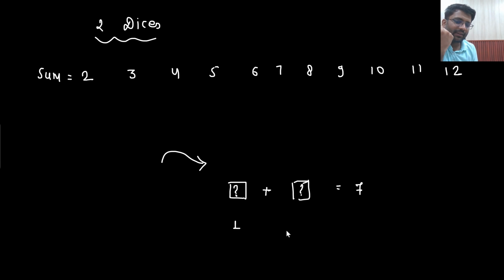Someone would say, sir, what if 1 appeared here and 3 appeared here, the value you are getting is 4. Someone would say, what if you get 2 here and 4 here, you may get the value 6. So in that manner, different answers could be possible. But what is the expectation?